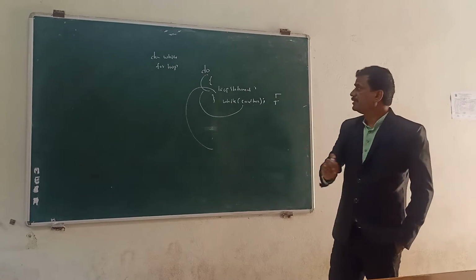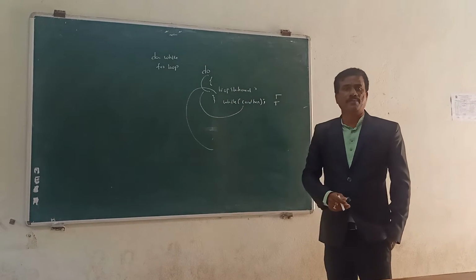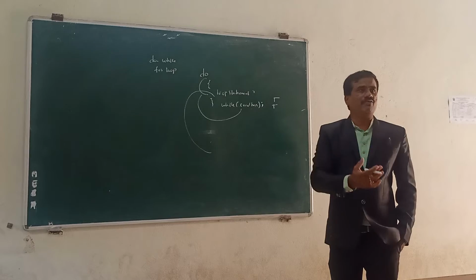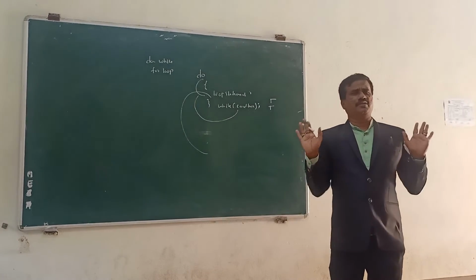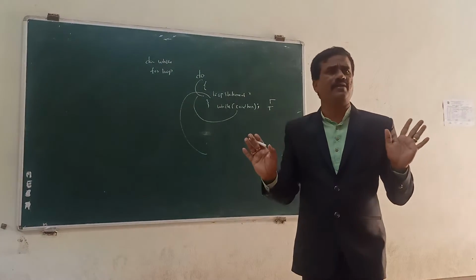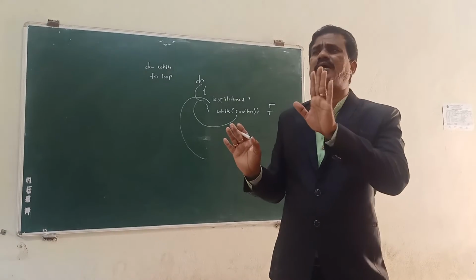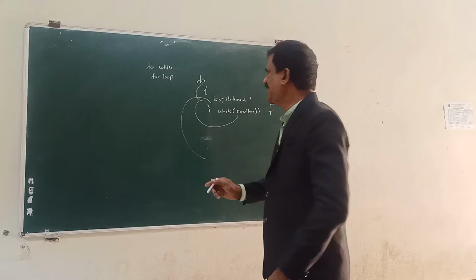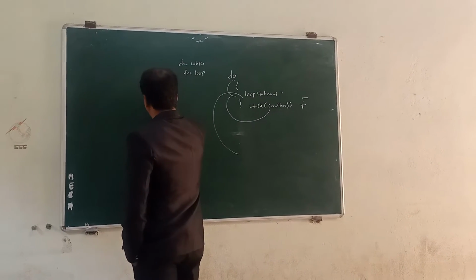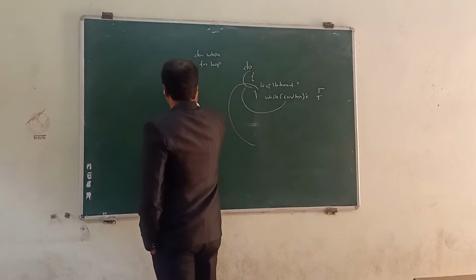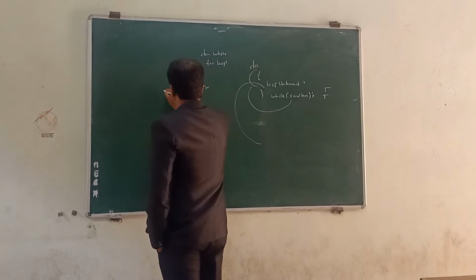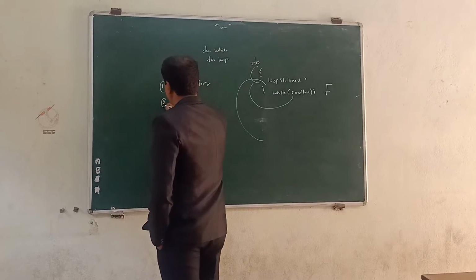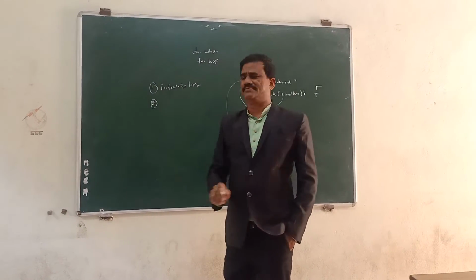My dear students, before entering into the loop, whatever looping statements you are going to write, there are three things that are mandatory. One is the initialization. Second is the condition.